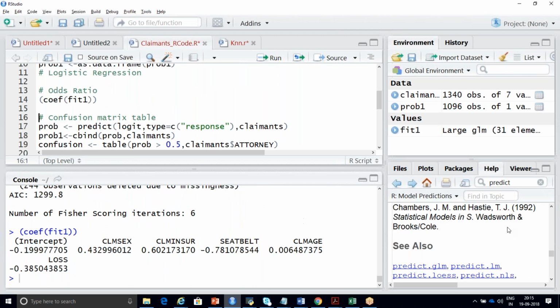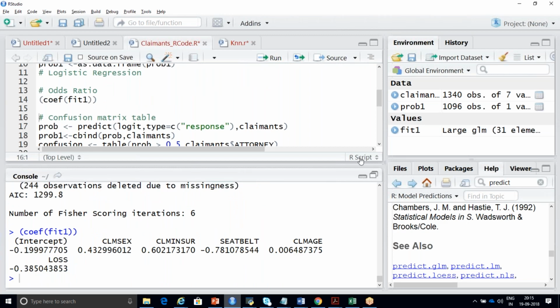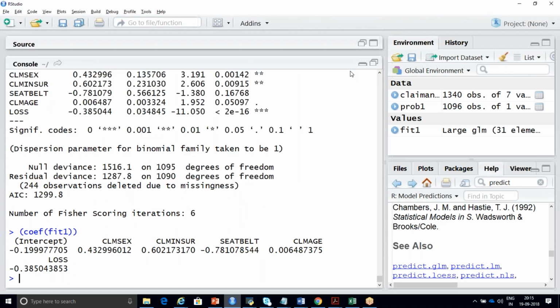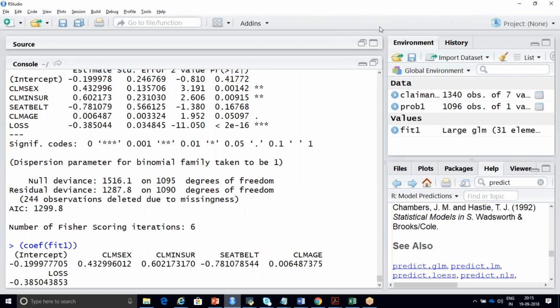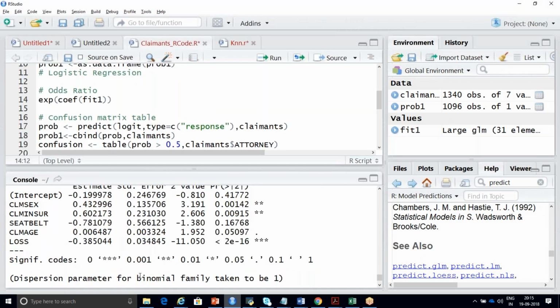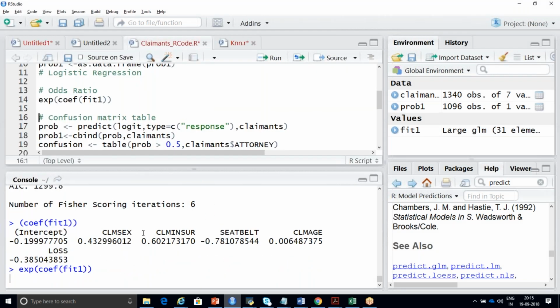See, if I just run this, whatever is there, minus 0.19, 0.43, 0.64, 0.78, everything is displayed because I've removed the exp. Now if I add my exp function over here, I'm going to get the exponential of this coefficient value. So I'm going to run once again.